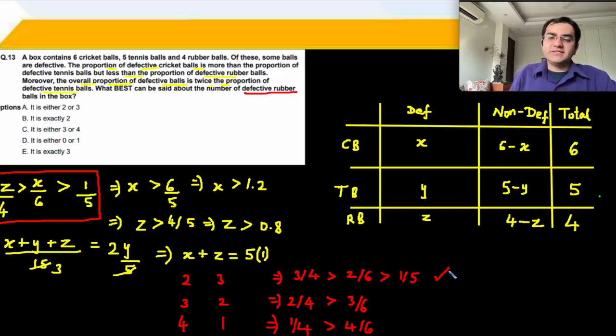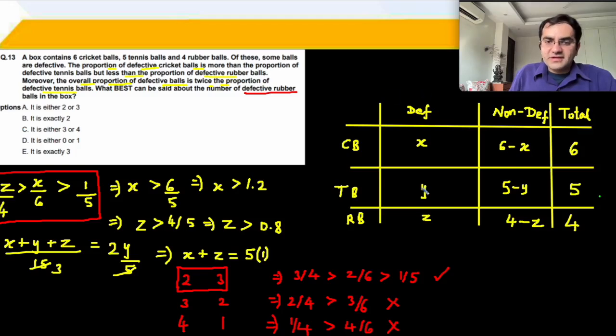This inequality is satisfied. 2 by 4 is half, that's 0.5. Is it greater than 3 by 6, half? 0.5? No. Not acceptable. 1 by 4 is 0.25. Is it greater than 0.66? No, it is not. So this is the only possible case for x and z.